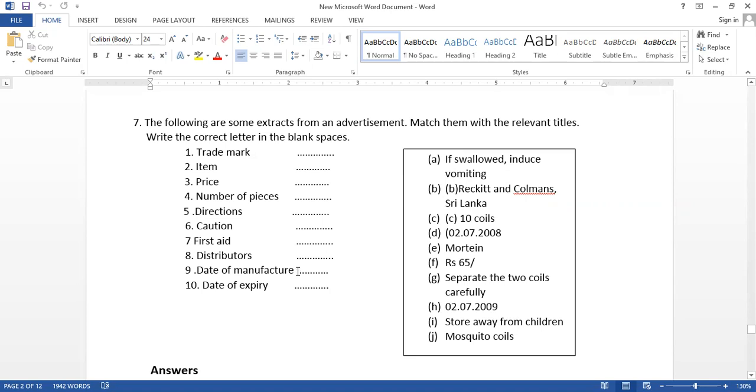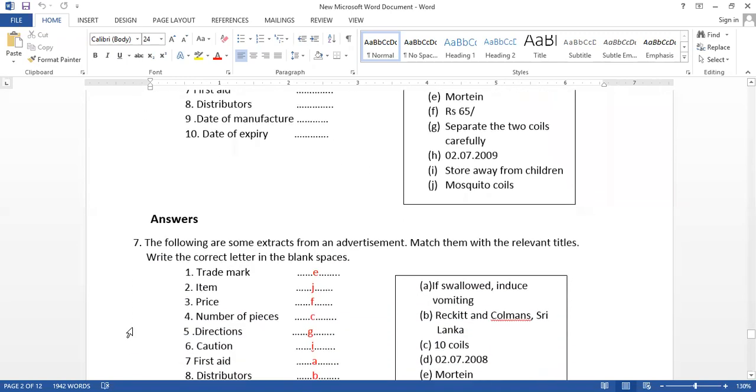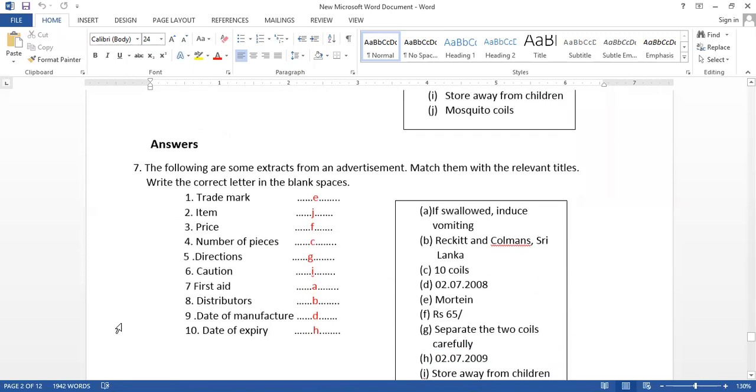Date of manufacture. So two dates are there. So it should be 2008 because 2009 that is H, it is the date of expiry, and manufacture 2008, it should be D. Okay, now very quickly this is your answer sheet.